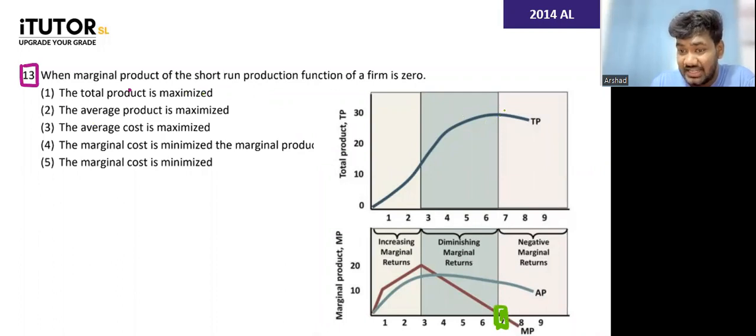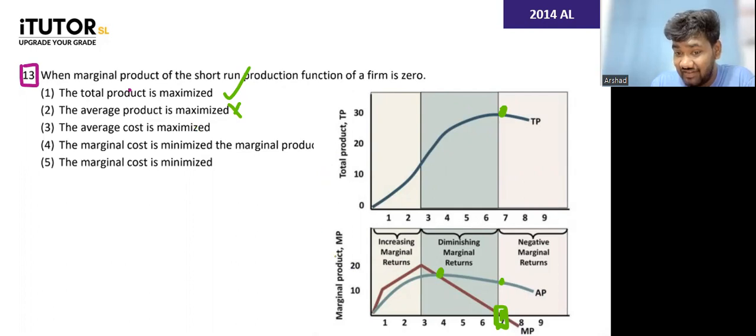Is the total product at its maximum point when MP is 0? Yes, total product is at maximum point. Average product is at its maximum? When MP is 0, is this the maximum point of AP? No, AP is maximized here, not here. So the second is wrong. Average cost is minimized?